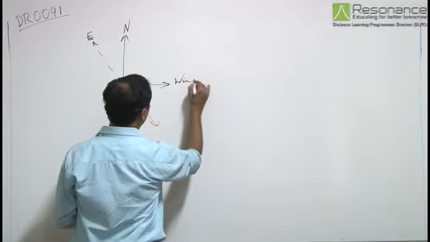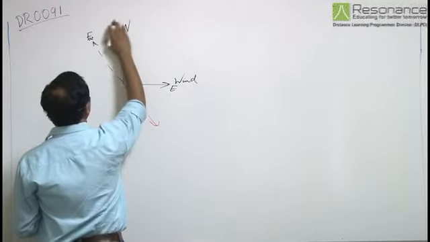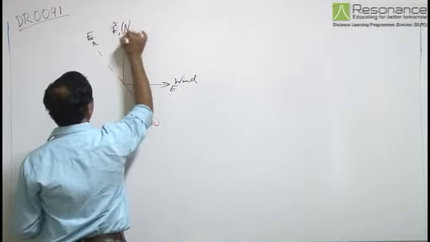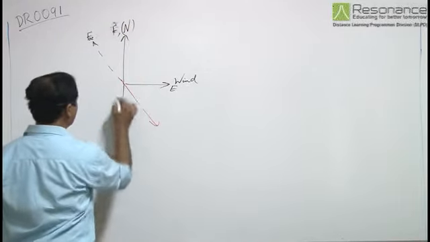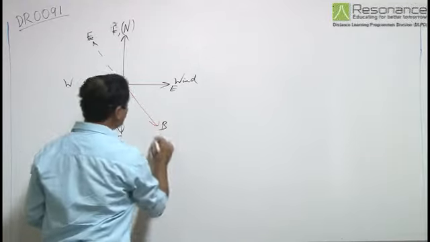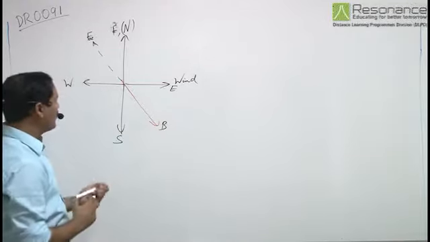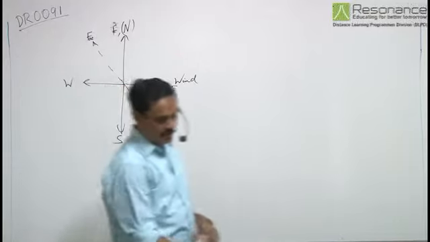This is the wind velocity that is in east direction. This is the flag's resultant velocity in north direction. So this is south, this is west. So the direction of velocity of bus is somewhere within southeast direction.